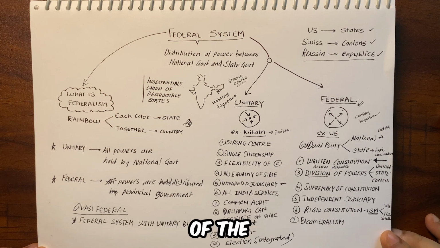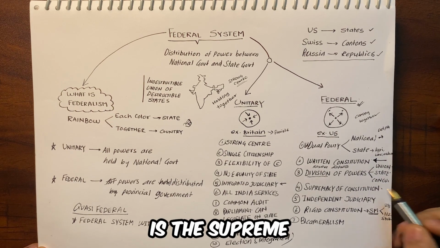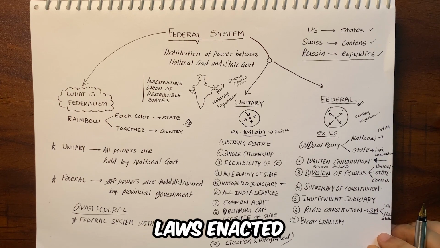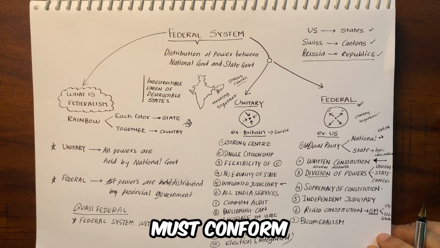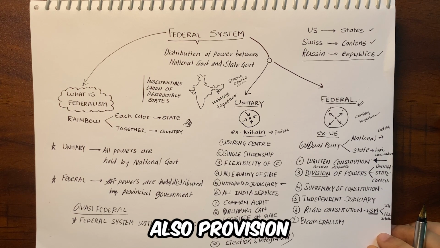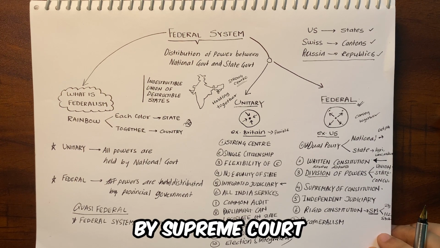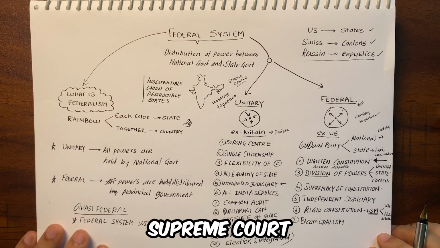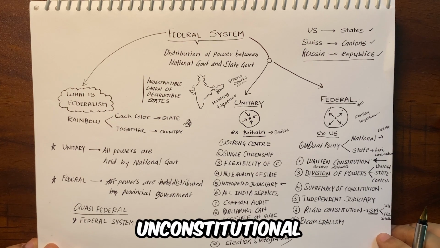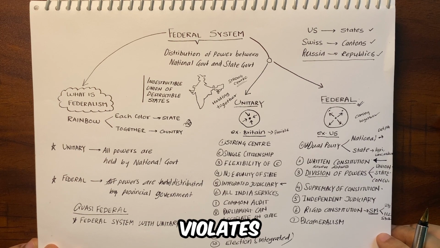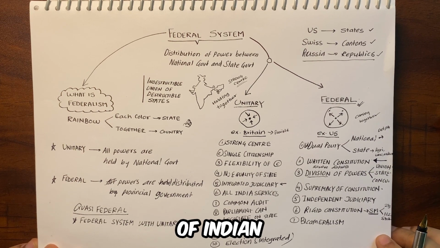Next is supremacy of the constitution. The constitution is the supreme law of the land. Laws enacted by the center and states must conform to the constitution. Now there is also a provision of judicial review by the Supreme Court and High Court, by which the Supreme Court can hold any law unconstitutional if it violates fundamental features of the Indian Constitution.